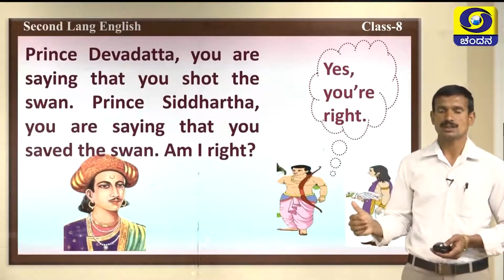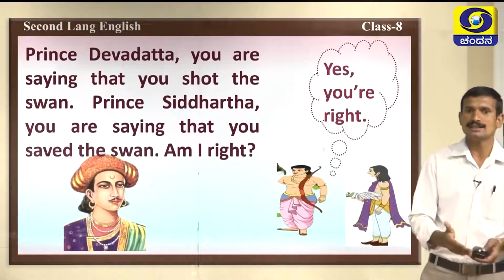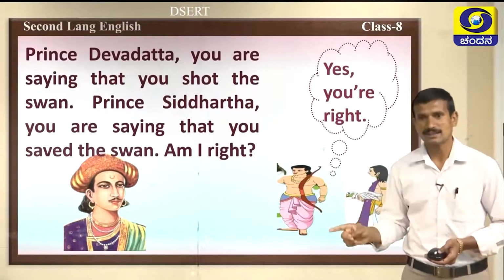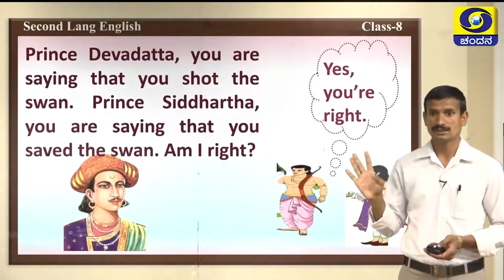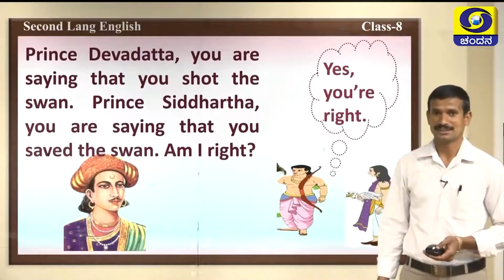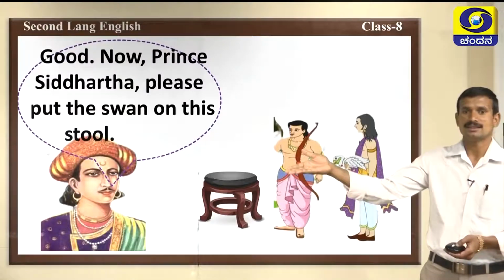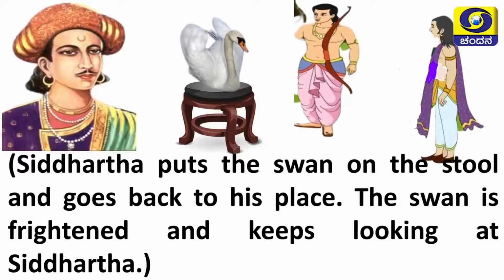Prince Devadatta, you are saying that you shot the swan. Prince Siddhartha, you are saying that you saved the swan. Am I right? Siddhartha, you are telling you saved the swan. Devadatta, you are telling you shot the swan. Am I right? Both of them say that yes, you are right. Now, good. Now, Prince Siddhartha, please put the swan on the stool. Then what will happen? Siddhartha puts the swan on the stool and goes back to his place.